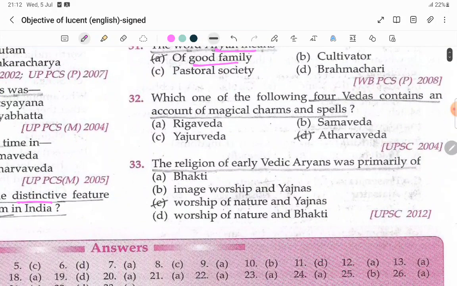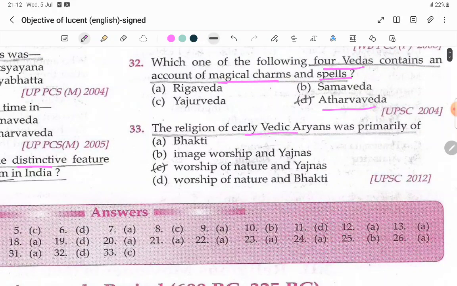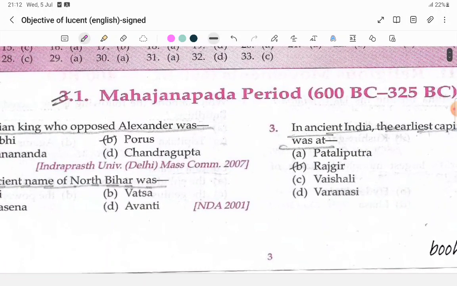Which of the four Vedas contains an account of magical charms and spells? Atharvaveda. The religion of early Vedic Aryans was primarily worship of nature and yajnas.